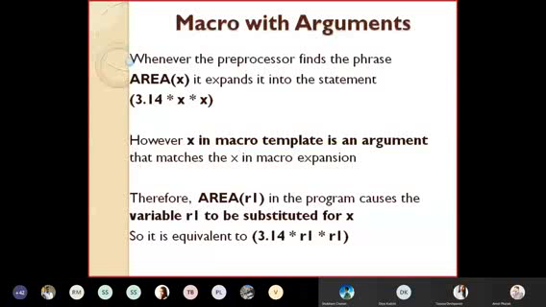If it is only area x, it is replaced by this, but area r1 is now replaced by 3.14 into r1 into r1. So every occurrence will be replaced automatically by the argument that we are passing to the macro.